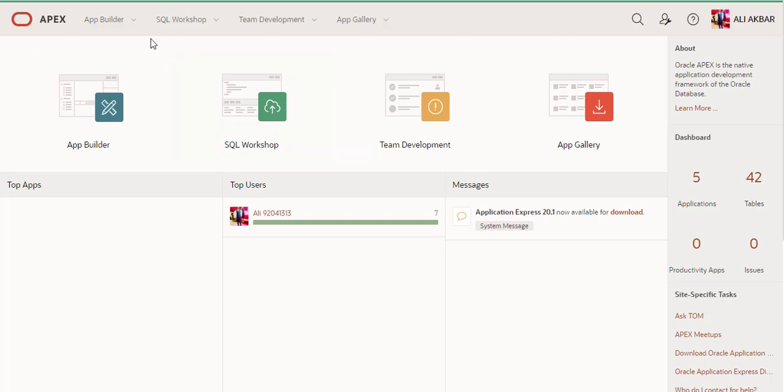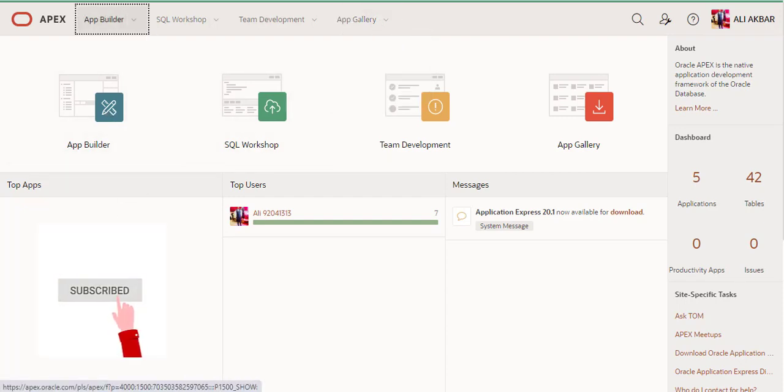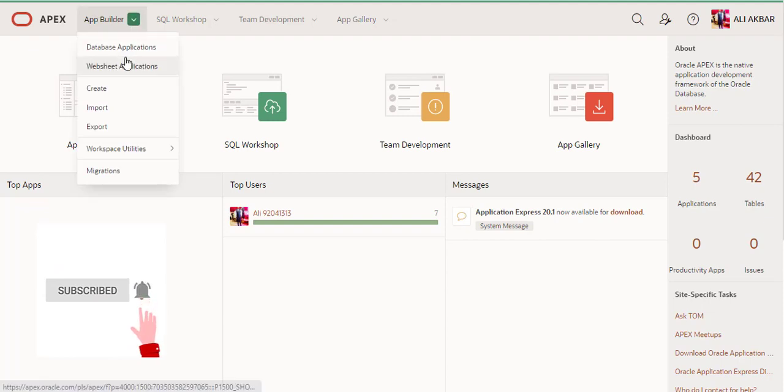You can see here the top menu: app builder, SQL workshop, team development, app gallery. These are shortcuts of the top menu. You can also see database application and websheet application.